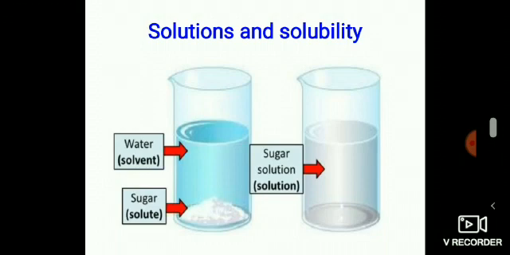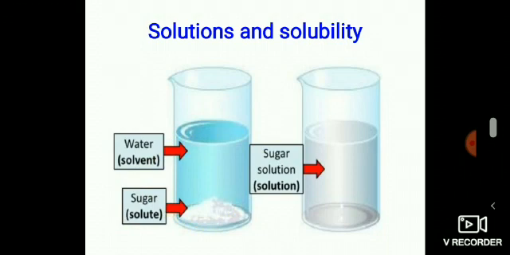Let us learn about solutions and solubility. When one or more substances dissolve in another substance, the resulting mixture is called a solution. The substance that is dissolved is called the solute, and the substance in which the solute dissolves is called the solvent. For example, if we want to prepare sugar solution, we will add sugar into water. The sugar will dissolve in water to get sugar solution. The sugar which dissolves in water is called solute, and the water which dissolves sugar is called solvent.